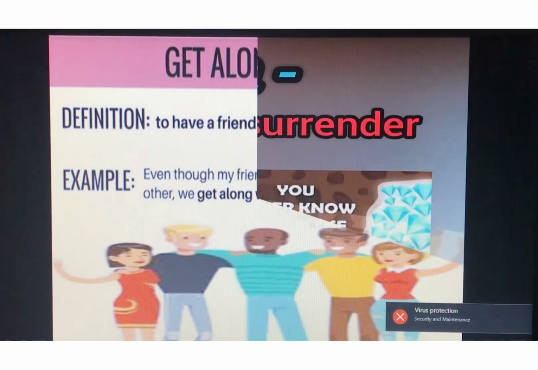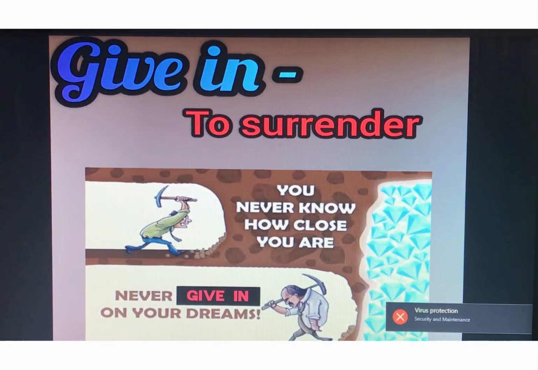Okay. Next is give in. Give in means to surrender. Fine. You never know how close you are. Never give in on your dreams. That means you never know how close you are, so you should not surrender your dreams at any cost. You should keep trying to fulfill your dreams. You should not give in on your dreams at any cost. You should try to achieve them.